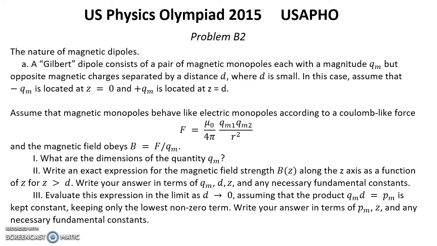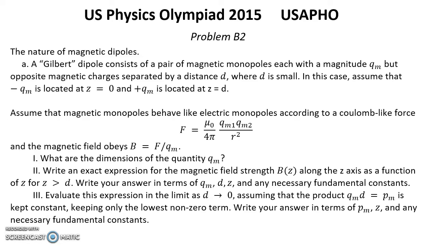Second question. Write an exact expression for the magnetic field strength Bz along the z-axis as a function of z for z greater than d. Write your answer in terms of Qm, d, z, and any necessary fundamental constants. Third question.